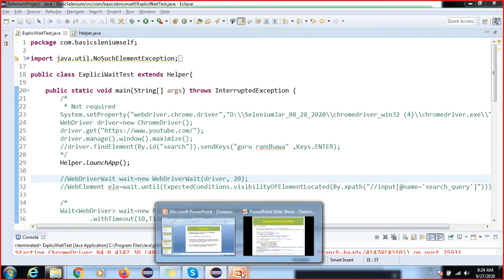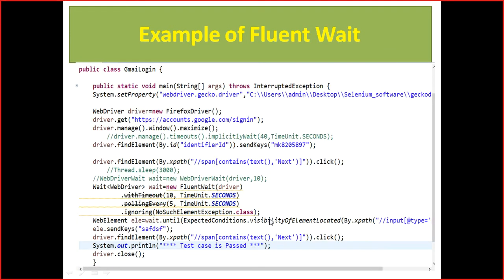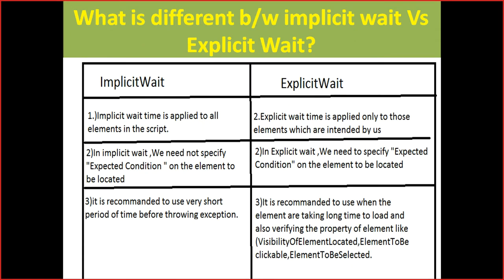What is the next topic? Before, I was giving the example of Gmail, but Gmail is not working now. We can give any example, but we have to understand the things. What is the difference between explicit wait and implicit wait? Implicit wait is applied to all elements in the script.